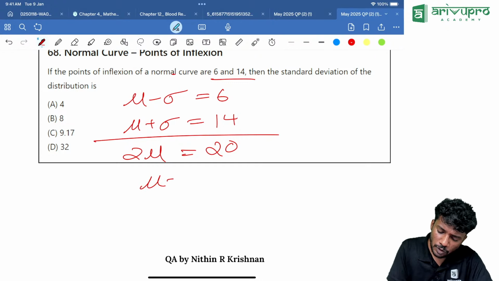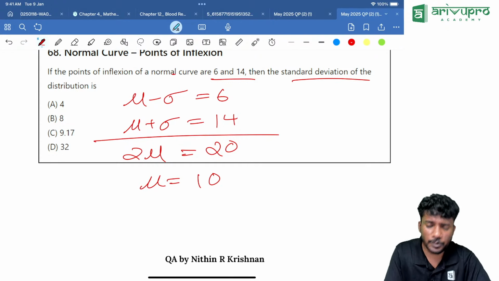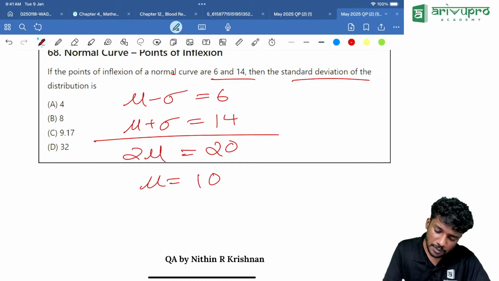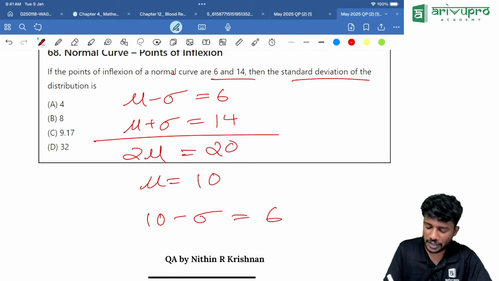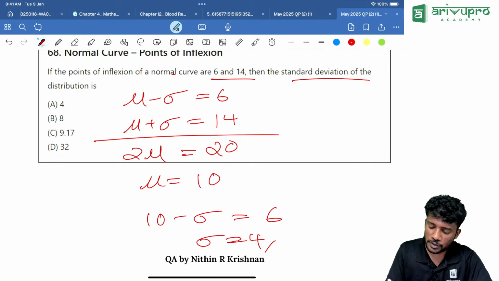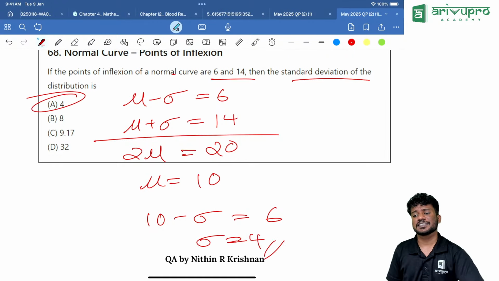Then mu is equal to how much? 10. Are they asking for mu? No, they are asking for sigma. Substitute it over there. That means 10 minus sigma is equal to 6. That means sigma is equal to how much? 4. Option A is our answer.